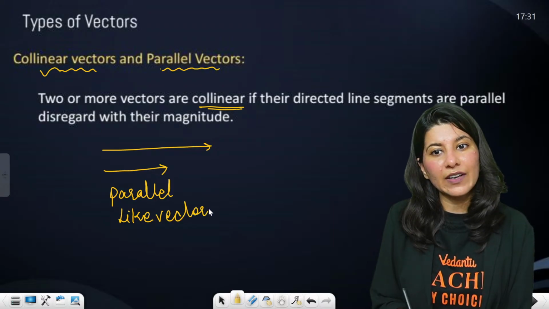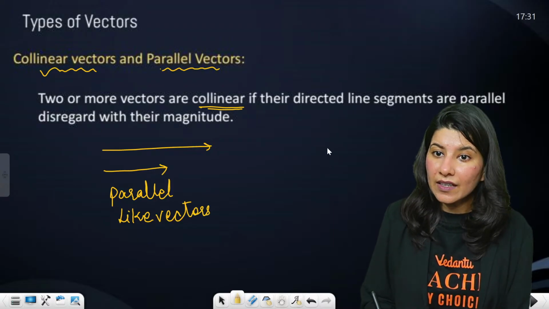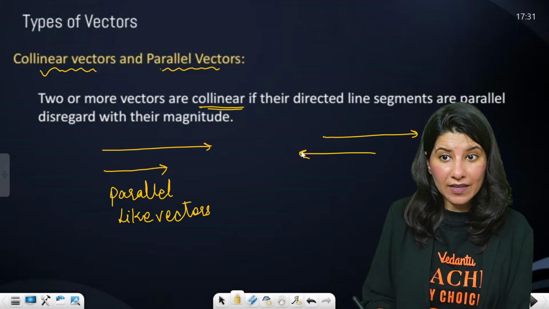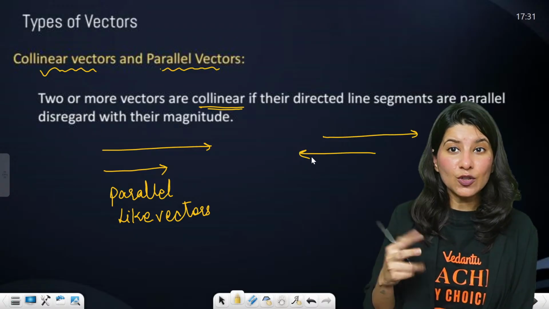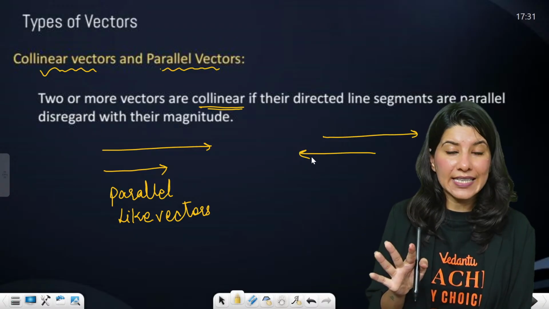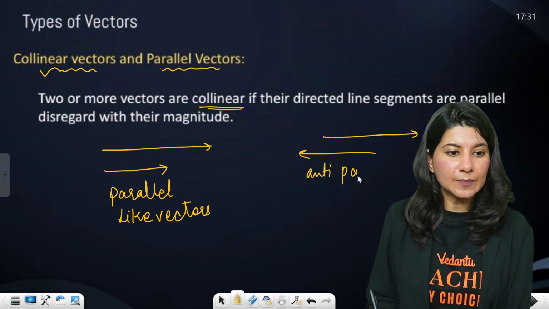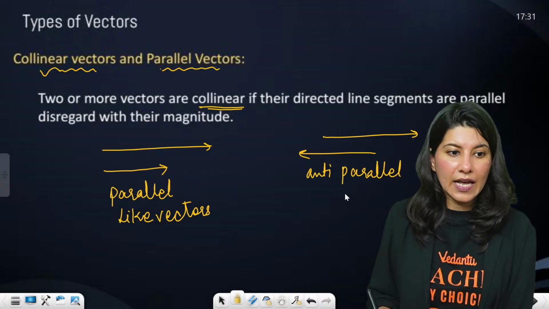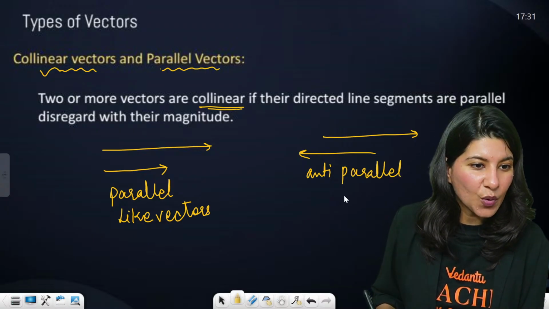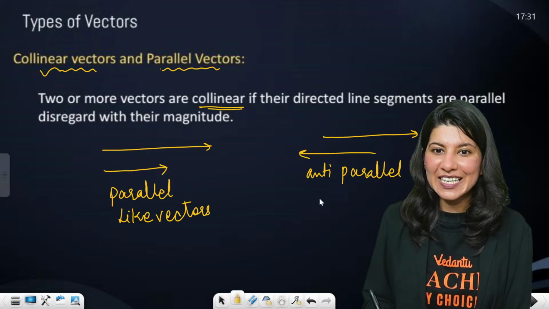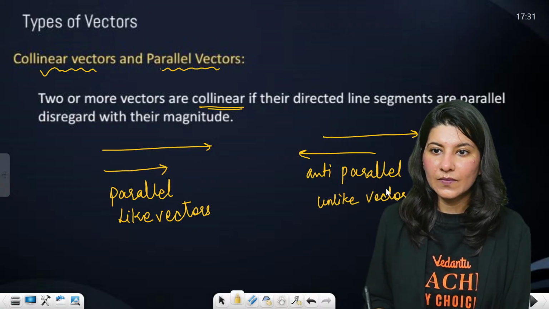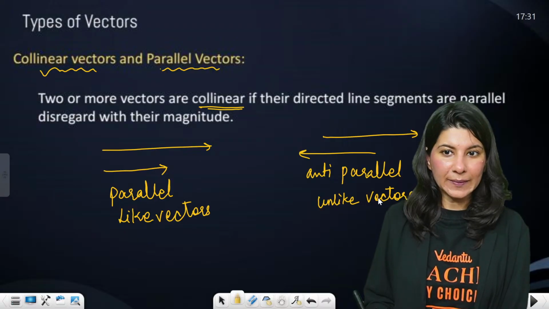And if two vectors are anti-parallel, even though they lie along the same line, we cannot call them parallel, they are anti-parallel. Those are unlike vectors. Okay. All right.